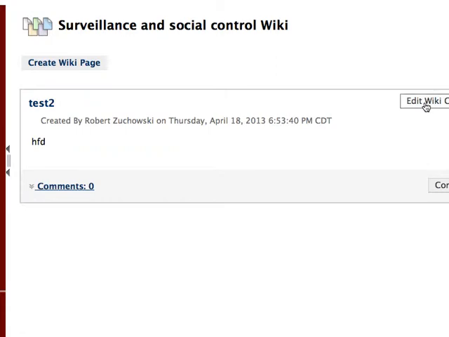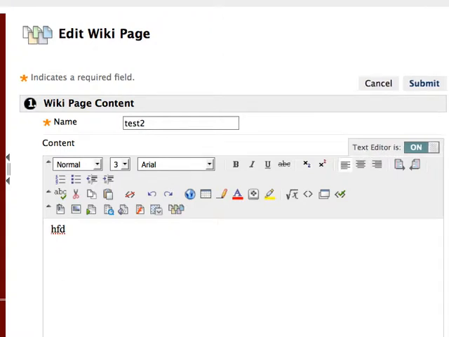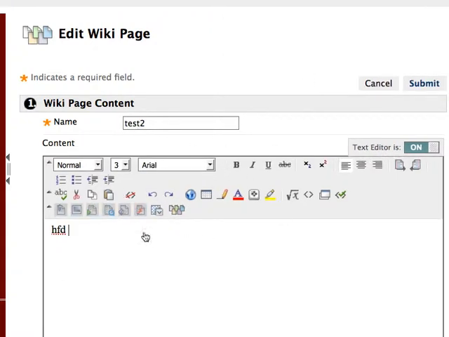Okay. So let's suppose we want to edit the wiki content. All right, check it out. You see these. I want to focus on this stuff right here. This is the key stuff. This is just like Microsoft Word in many respects. You have different things dealing with the typeface: bold, italic, underline.